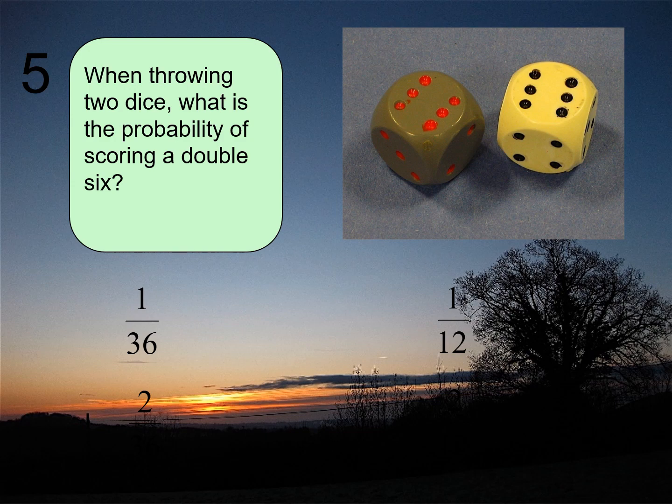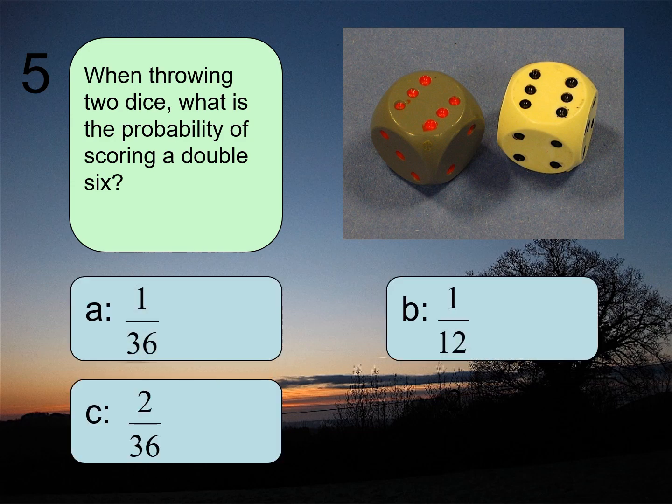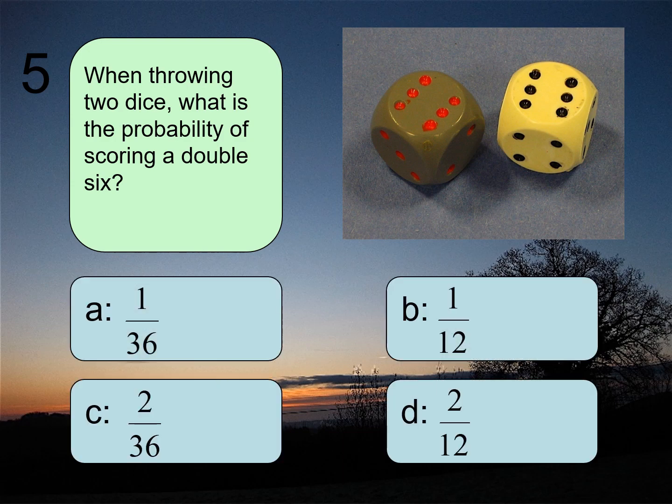Question 5. I've got 2 dice here. When throwing 2 dice, what is the probability of scoring a double 6? The probability of getting a 6 on one of the dice is 1/6, because there's one 6 out of a total possible 6 outcomes. On the white one, it'd be 1/6 as well. 1/6 times 1/6. When multiplying fractions, I multiply the tops together and the bottoms together. 1 times 1 is 1, 6 times 6 is 36. The answer is 1/36. It's option A.